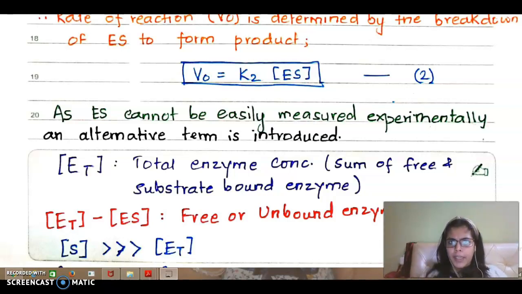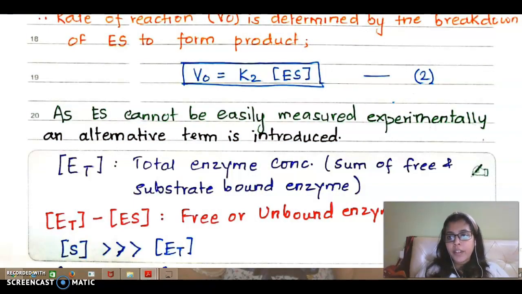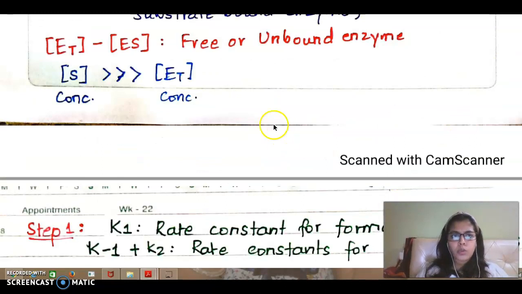If not practically, then experimentally. So what is an alternative? As an alternative to determine the concentration of ES, we have assumed 2-3 things. What are those 2-3 things?